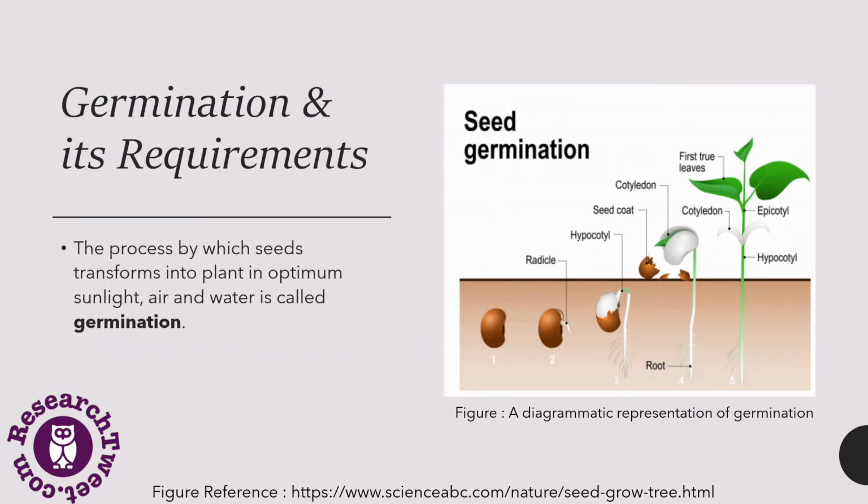Then germination and its requirements. Germination is the process by which a seed transforms into a plant with optimum sunlight, air and water. Seed growth can range within a minimum and a maximum temperature.